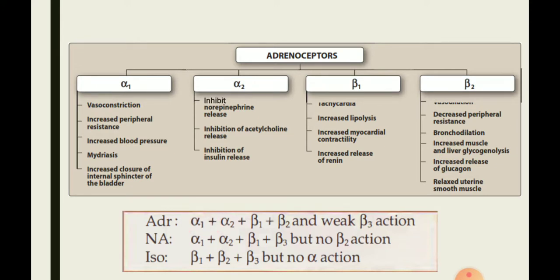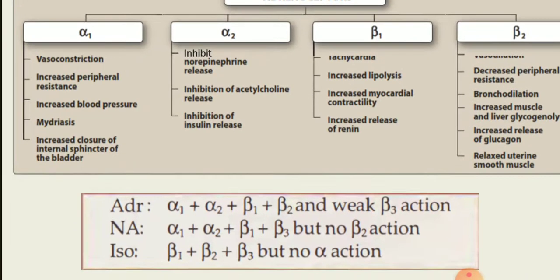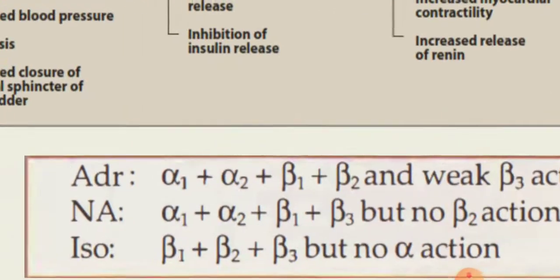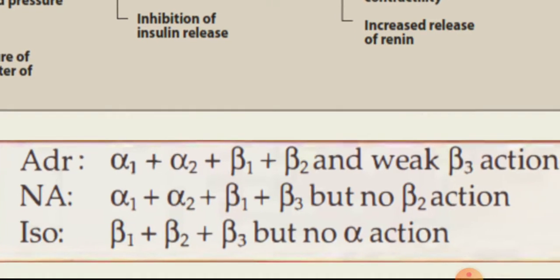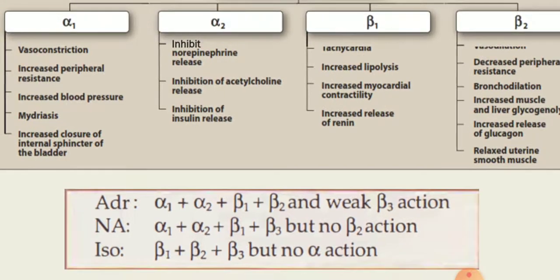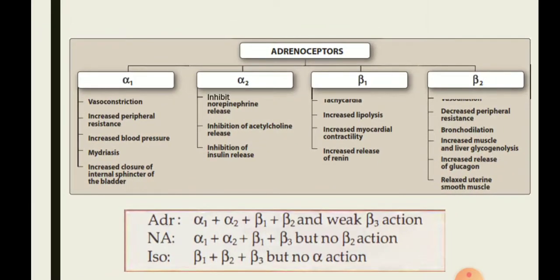Isoprenaline is written at the end and it has no alpha action. It only has beta action, beta 1 and beta 2. So it is restricted to this. Hence it will increase heart rate and cause vasodilatation and a fall in blood pressure. The function of all these drugs will be discussed again later.